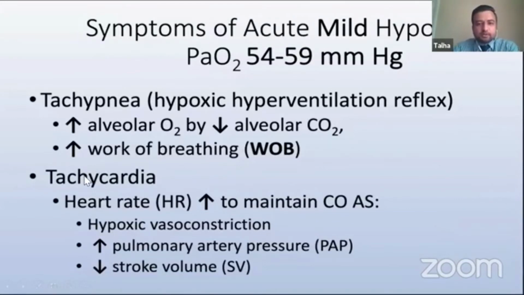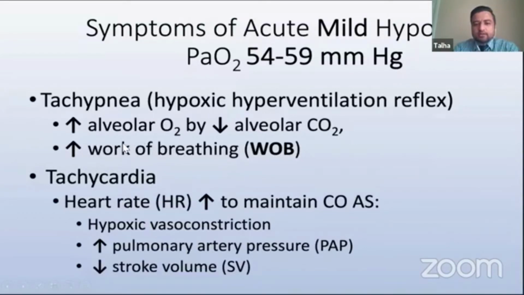This is a little repetition of the same thing. So we're looking at mechanisms. Mild hypoxemia, when PO2 is 54 to 59, can present as tachypnea, which is driven by the hypoxic hyperventilation reflex. If you look at the alveolar gas equation, which I haven't shared here, by decreasing CO2 you can actually increase alveolar oxygen based on that formula. So that's the body's reflex to do that.